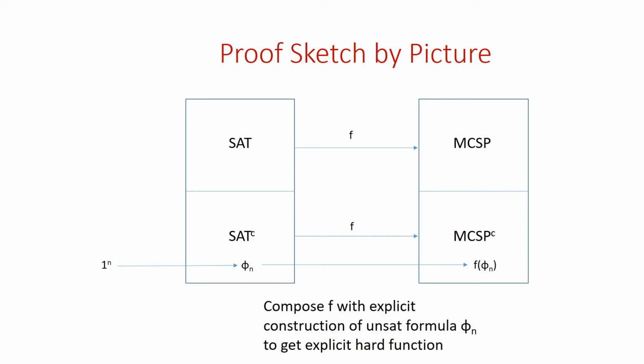Of course, we need to justify this assumption that the parameter is large. And in order to do this, you need a case analysis. You need to consider the case where, for almost all input lengths, the parameter is small. And in this case, one can argue, using a different argument, that E requires large circuits. And then there's the case that for infinitely many input lengths, the parameter s is going to be large. And in this case, the argument that you've just given by picture works.